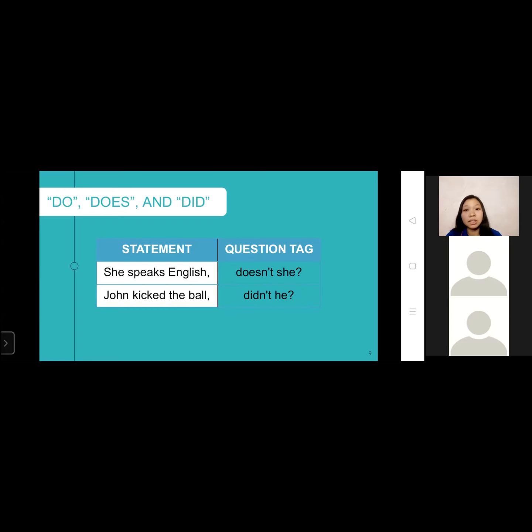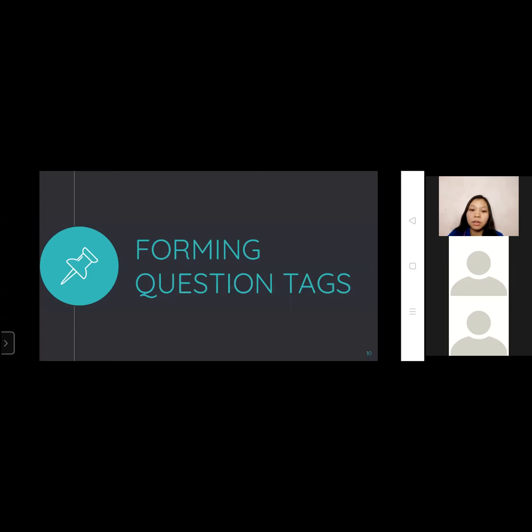But why didn't? Why not doesn't? Another rule of forming question tags is that the tag should get its tense from the statement. So if the statement is in the past tense, the tag should also be in the past tense. That explains the second example, John kicked the ball. Is everything clear? Yes, ma'am. So now, let's move on to how to form question tags.